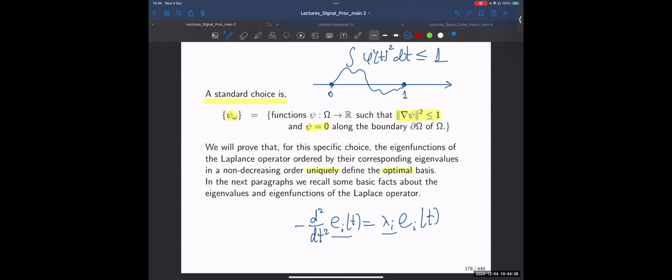And if I order my eigenvalues in increasing order, so this would be 1, this would be 2, etc., so that lambda i is always smaller or equal to lambda i plus 1, and the corresponding eigenfunctions are ordered accordingly, then this would be the optimal basis in the sense of the error that I've shown in the previous slide.